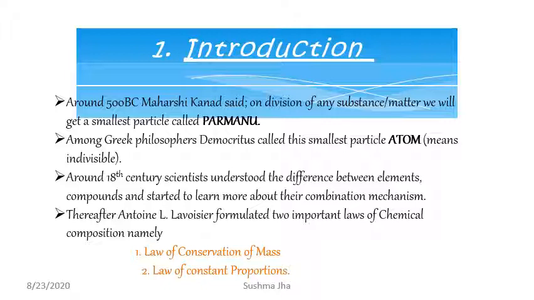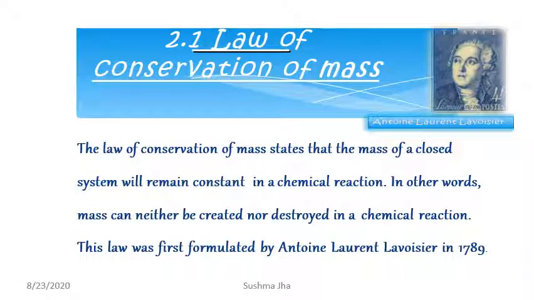Around the 18th century, scientists understood the difference between elements and compounds, and started studying their combination mechanism. Why do these compounds or elements or atoms combine? Thereafter, Antoine Lavoisier formulated two important laws of chemical composition, namely the law of conservation of mass and the law of constant proportion. Let us talk about the law of conservation of mass.